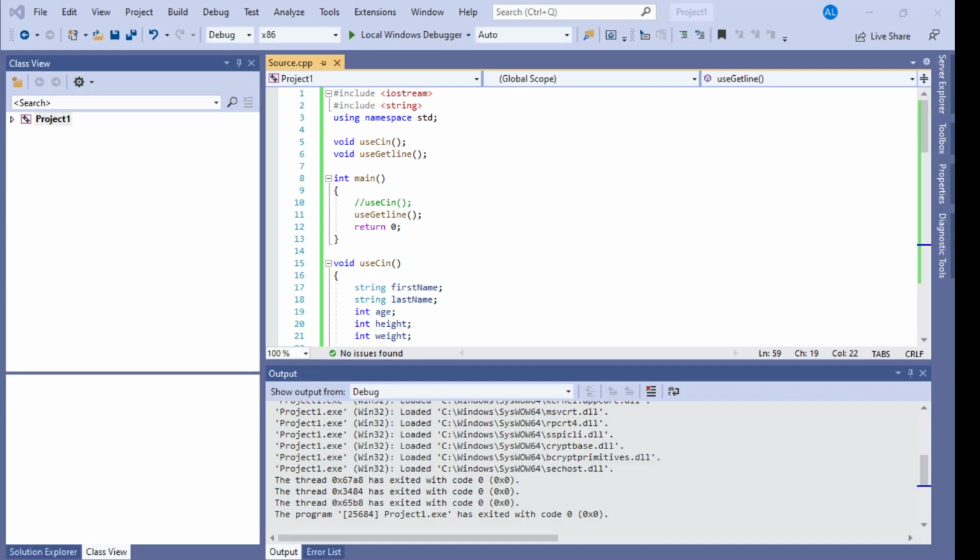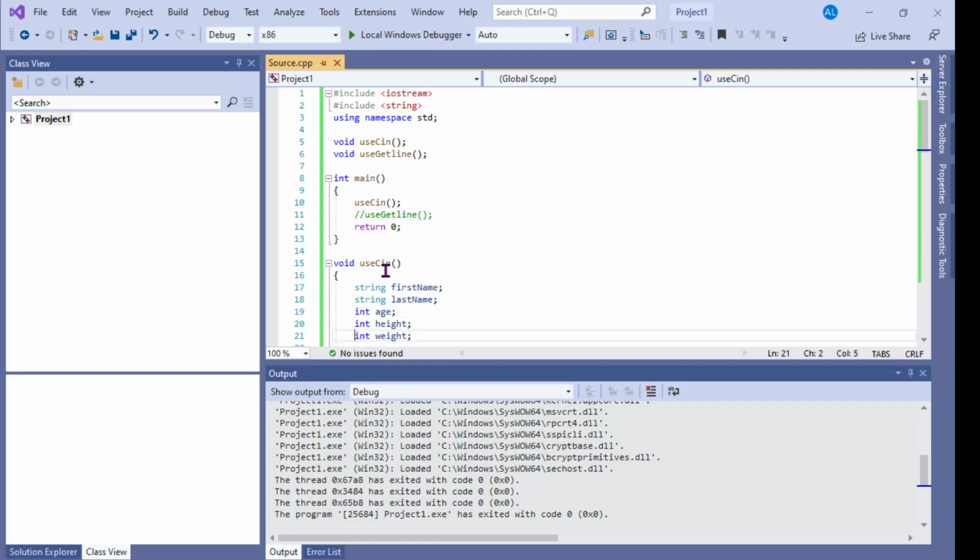Here's a quick little example of a difference between C++ and other languages on handling string inputs, and also numbers and whatnot. It's really tempting to use cin as the way of being able to get inputs. So I have two versions of this. One uses cin and the other one uses the getline function.